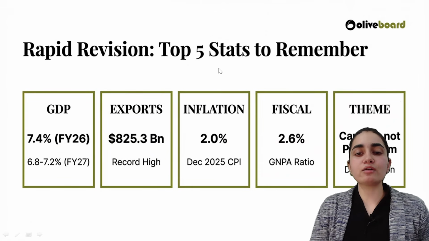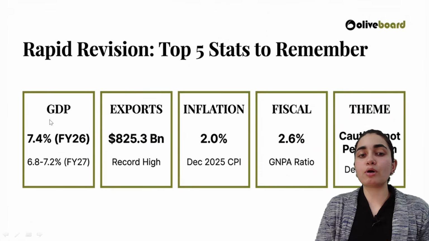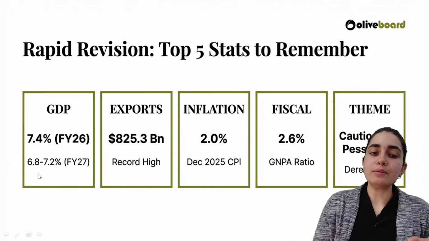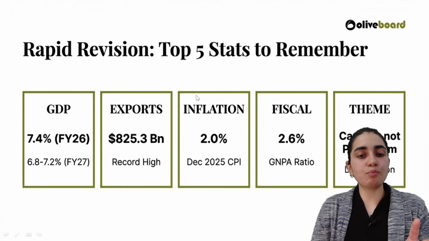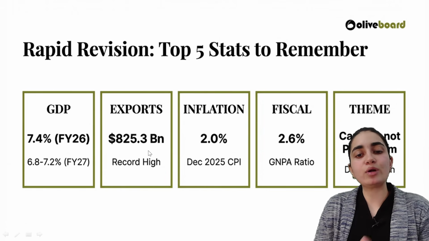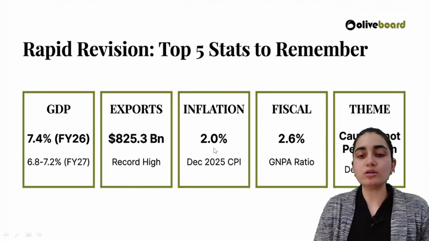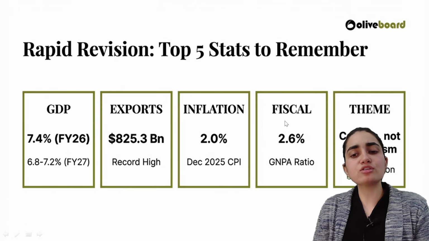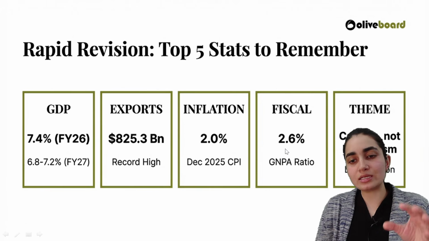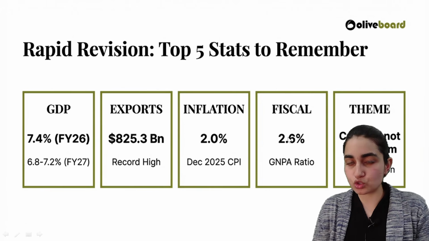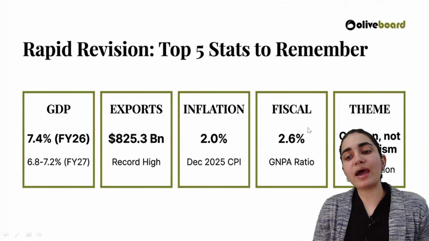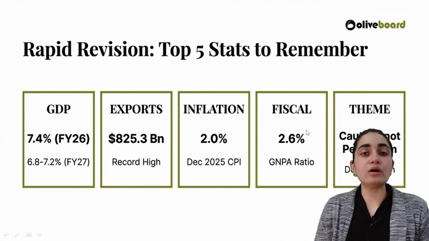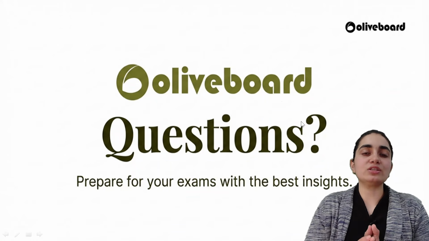And this is a rapid revision of everything that we have done till now. This is all about numbers. What is the GDP forecast? Between 6.8 to 7.2, exports standing at 825.3 billion, inflation at an all-time low, even less than 2.0 percent. What is the fiscal to GDP ratio here? That is 2.6 percent. And the theme has been caution, not pessimism. I'm going to focus on deregulation as well.